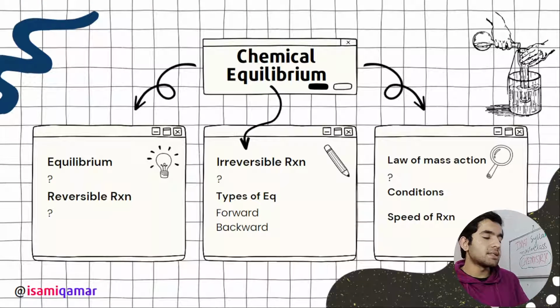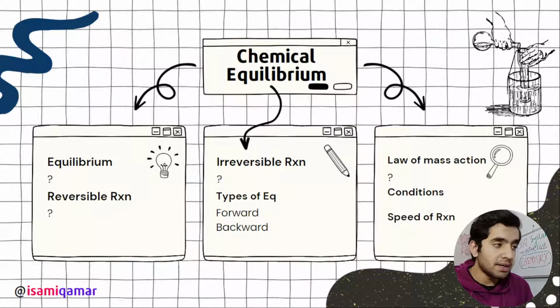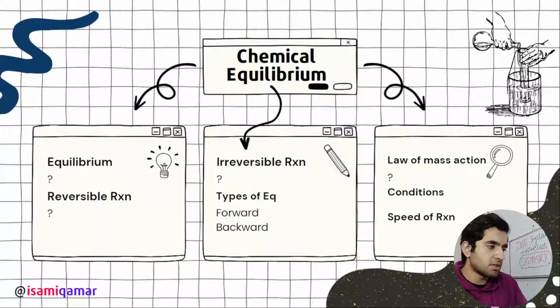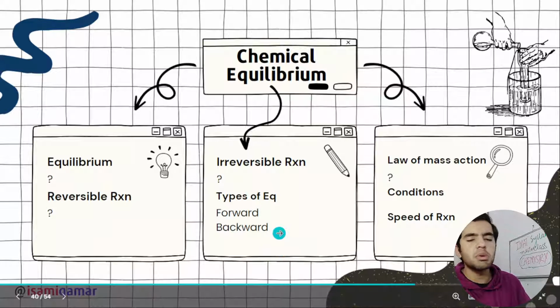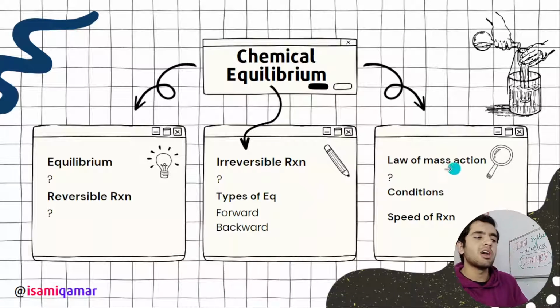So now let's move on to another chemistry inorganic chapter, that is chemical equilibrium. In equilibrium we need to cover what is equilibrium, what is a reversible reaction, what is an irreversible reaction, what types of equilibrium, forward and backward reaction. Then the most important topic is the law of mass action.